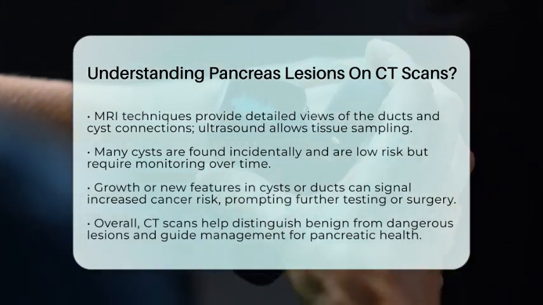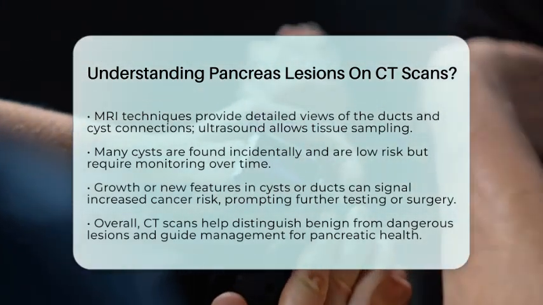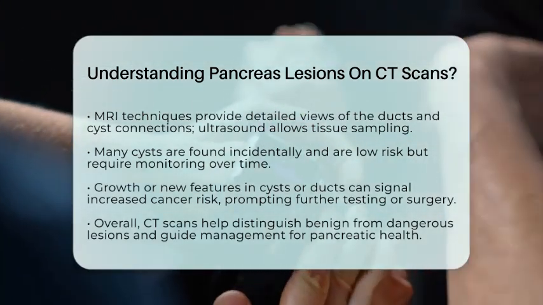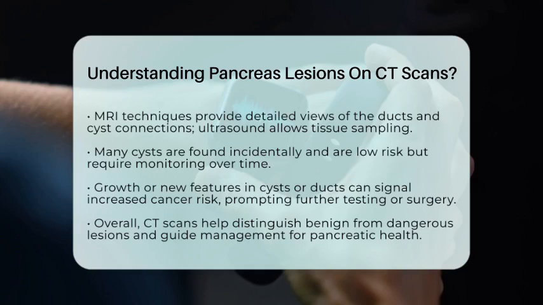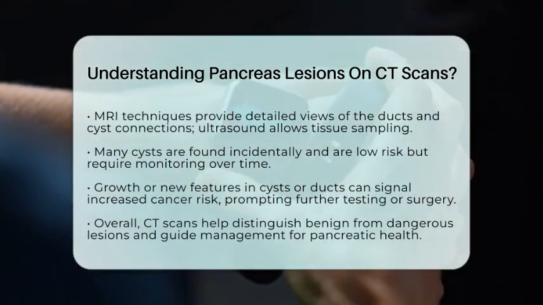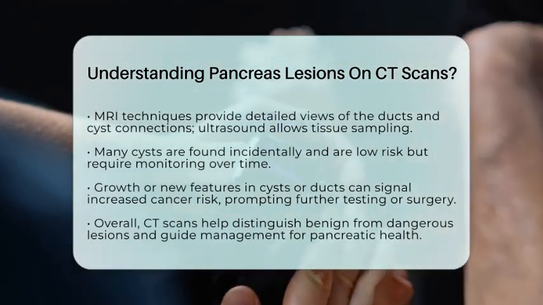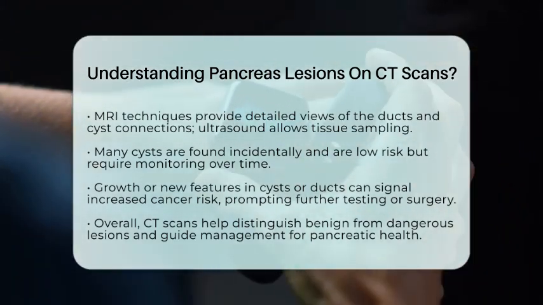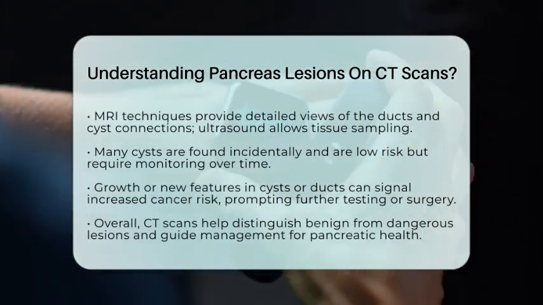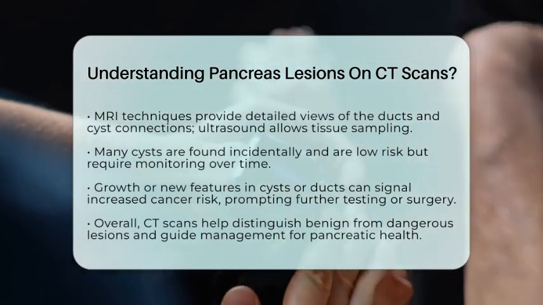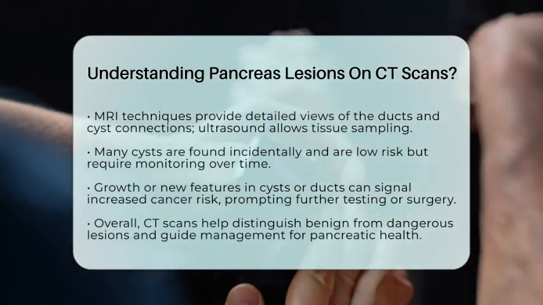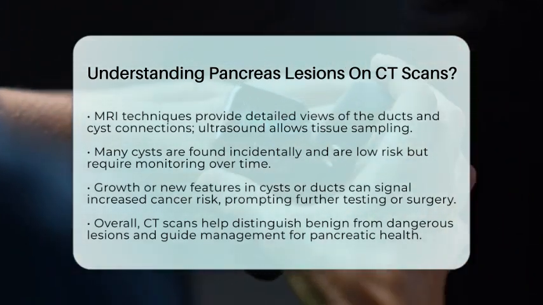In summary, CT scans are a crucial tool for identifying and understanding lesions in the pancreas. They help distinguish harmless cysts from potentially dangerous tumors, guide treatment decisions, and monitor changes over time. Recognizing the features of different pancreatic lesions on imaging allows healthcare providers to manage pancreas health effectively and catch problems early. Always remember, if you have concerns about pancreatic health or lesions seen on imaging, consult with a healthcare professional for personalized advice and appropriate follow-up.